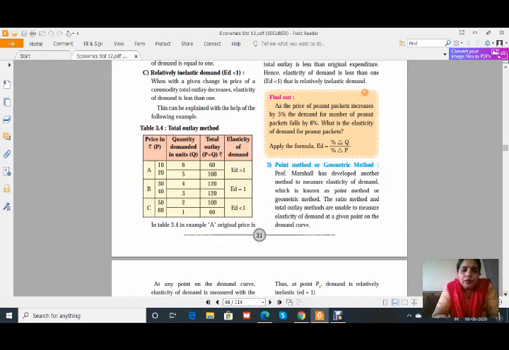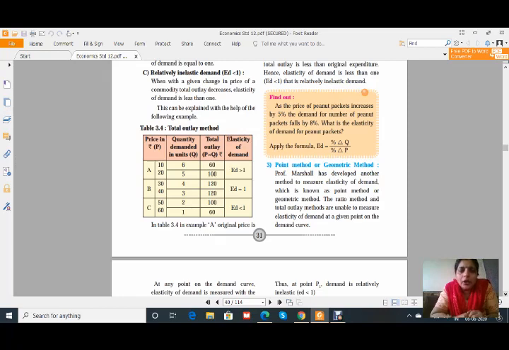Okay. Now see the exact change. When the price is 30, where ED is equal to 1, the quantity demanded is 4. The price will increase by 10, that is rupees 40, and the quantity demanded will reduce by 1, that is 3, and therefore ED is equal to 1. Total outlay, as you see, 30 into 4 is 120, 40 into 3 is 120.